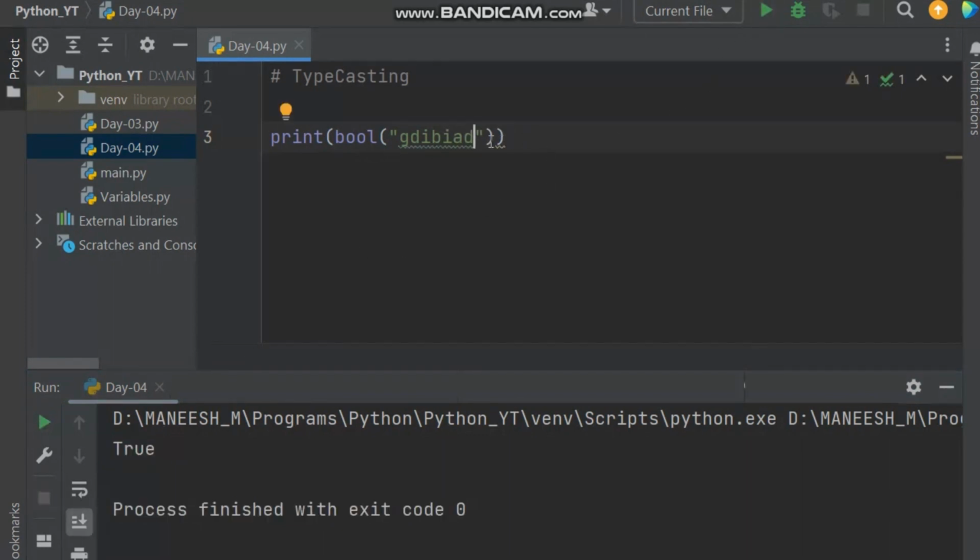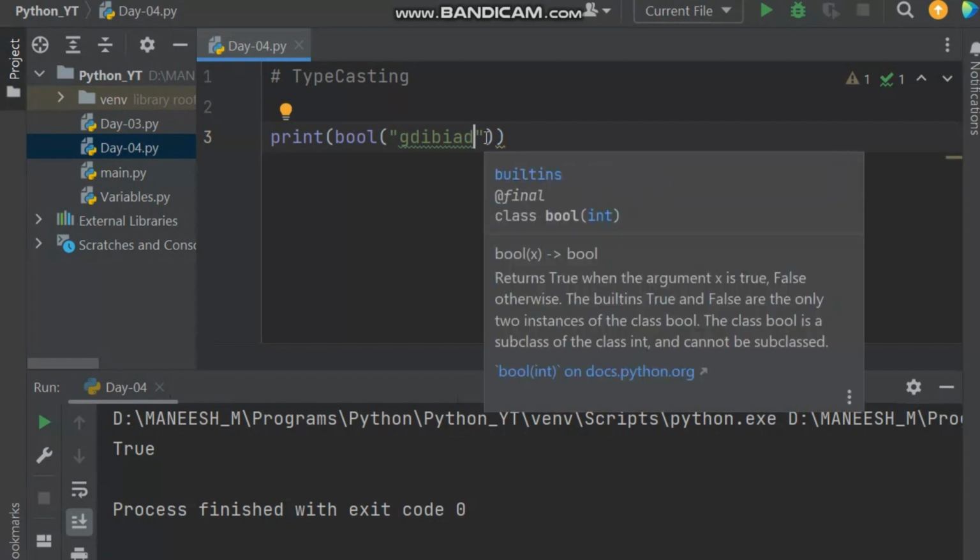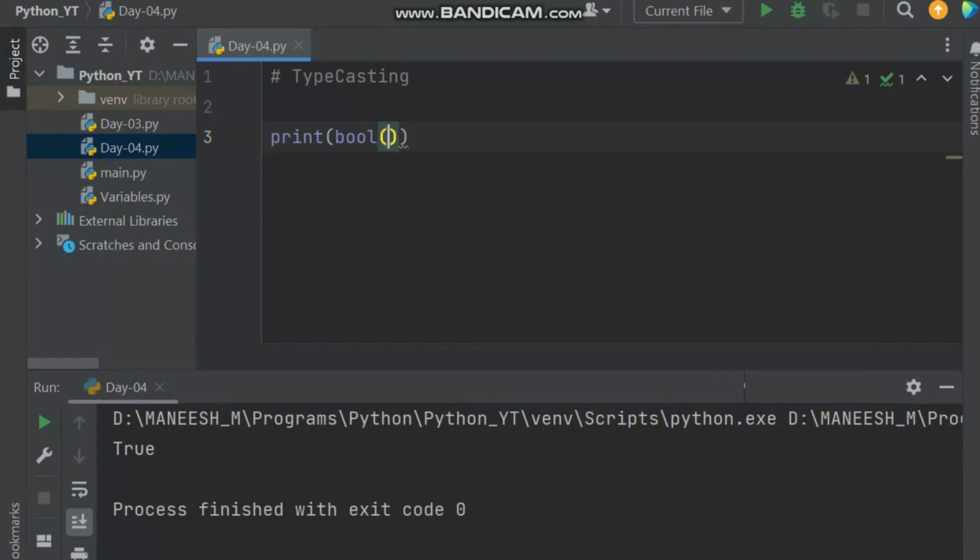Whatever the value may be, if you have a value within this, you will get true. If you have 0, you will get false, right? In programming, 0 is nothing but false, but not in all cases. For some cases 0 will be false, and for all the remaining values, if you have a value, it will be declared as true, right?